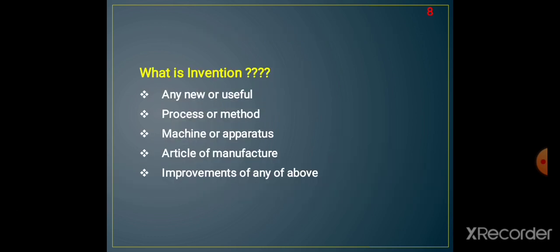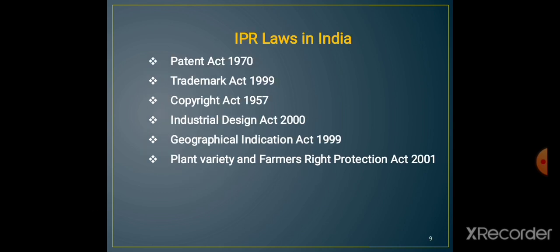Then what is an invention? An invention is any new or useful thing. That can be a process or method, a machine or apparatus, an article of manufacture, or an improvement of any of the above, whether thing, process, machine, or article. This is called an invention.